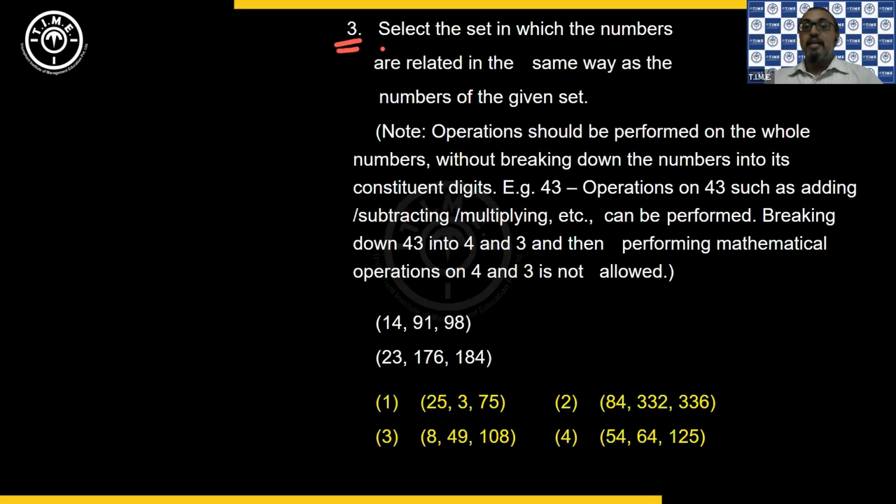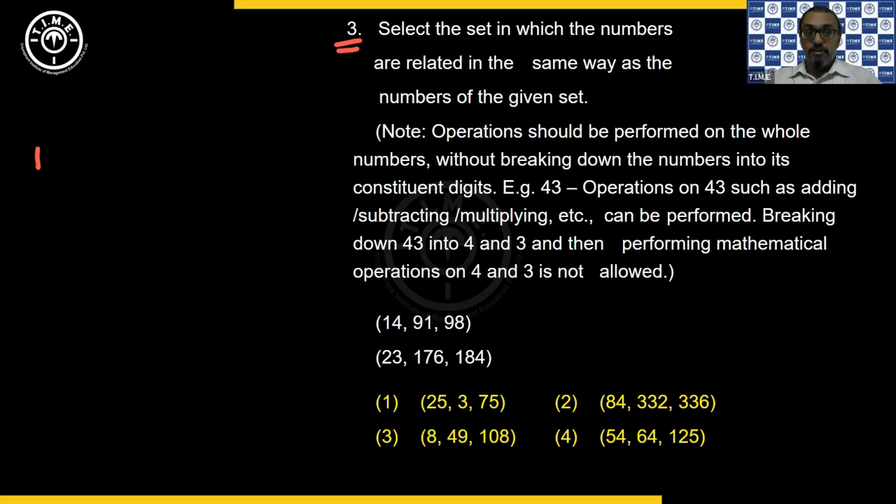Then next, select the set in which the numbers are related in the same way as the numbers of the given set. Note, operations should be performed on the whole numbers without breaking down the numbers into their constituent digits. For example, operations on 43 such as adding, subtracting, multiplying, etc. can be performed. Breaking down 43 into 4 and 3 and then performing mathematical operations on 4 and 3 is not allowed. So you cannot use them as digits. You have to treat them as numbers.